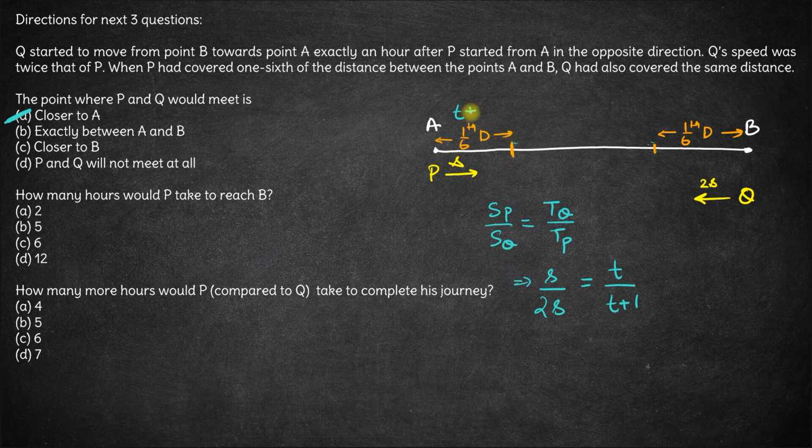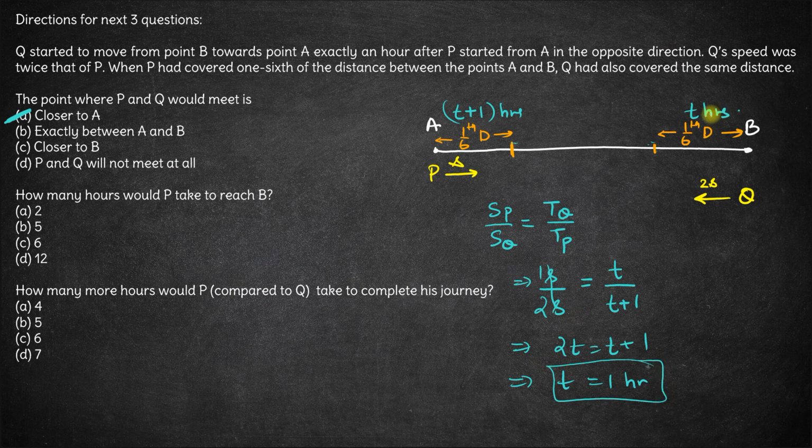It takes P T plus 1 hours to reach this point, and it takes Q T hours to reach this point. So s gets cancelled out, we have 1 upon 2 is T upon T plus 1. So we have 2T is equal to T plus 1, that gives us T is equal to 1 hour.